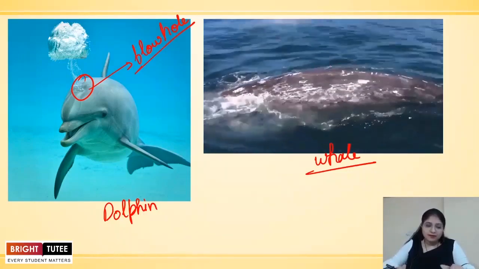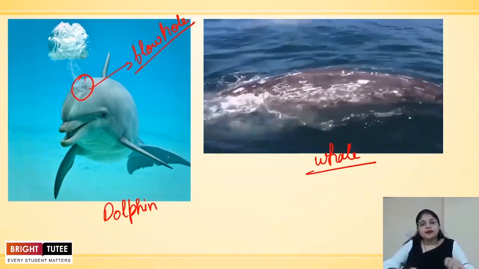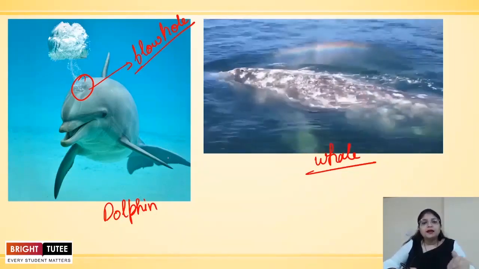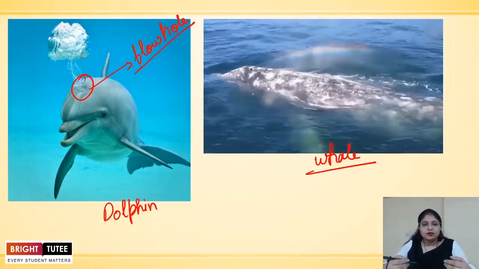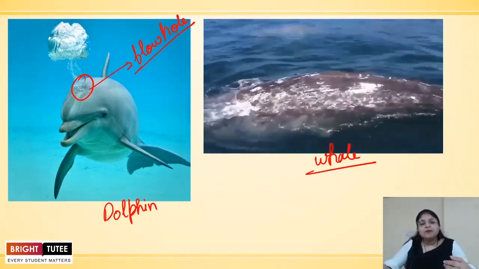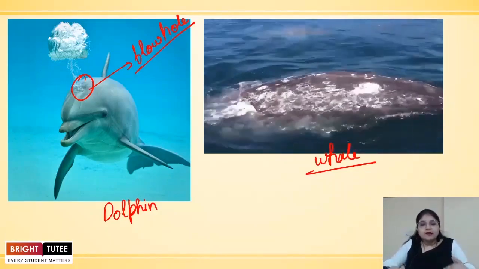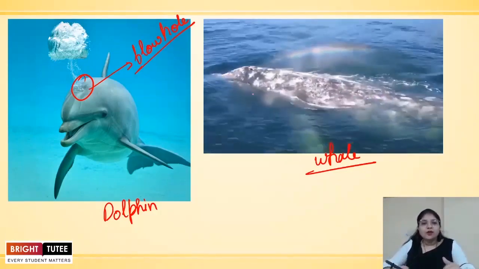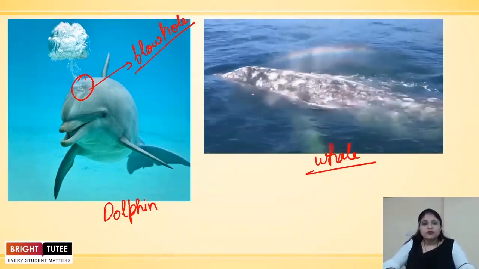So these organisms come to the surface, take in the air they require, remove excess water in the form of this fountain, and remove the carbon dioxide. These animals have the ability to stay underwater for a long time, right? And this is the speciality of both of these organisms.